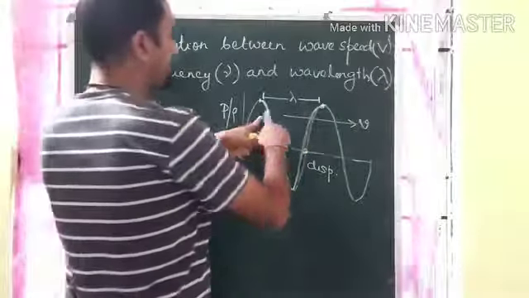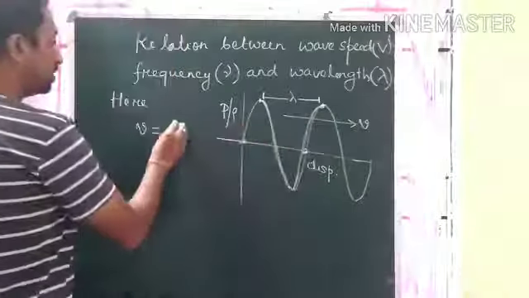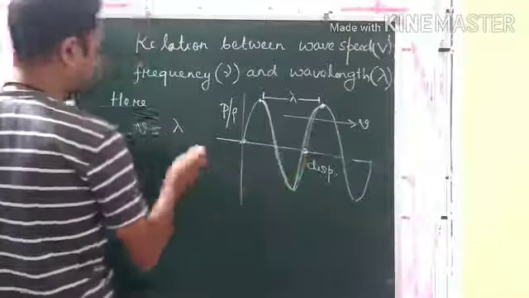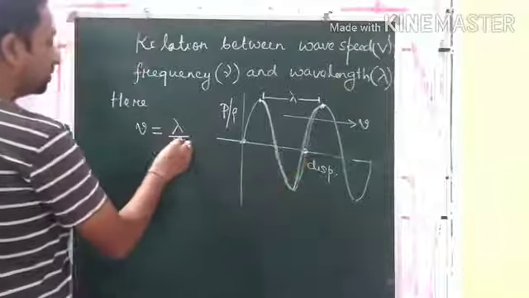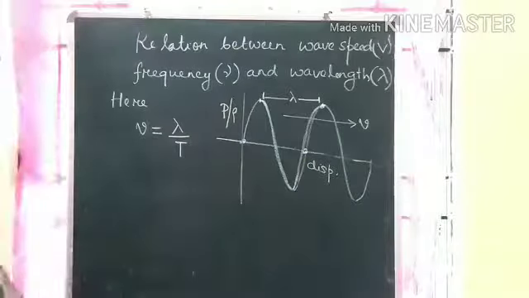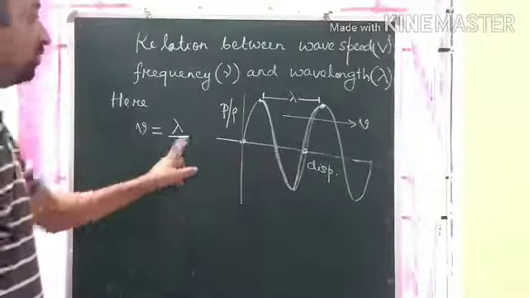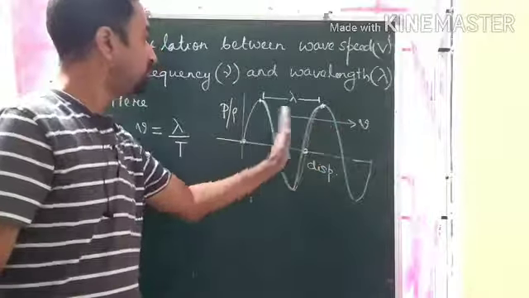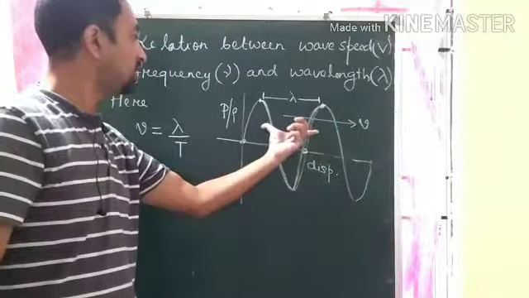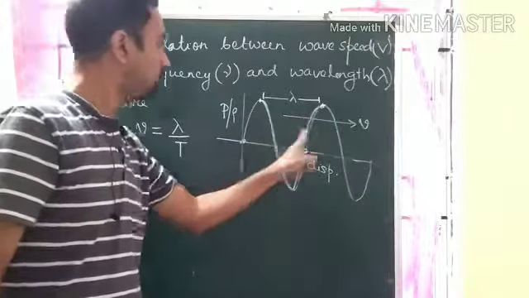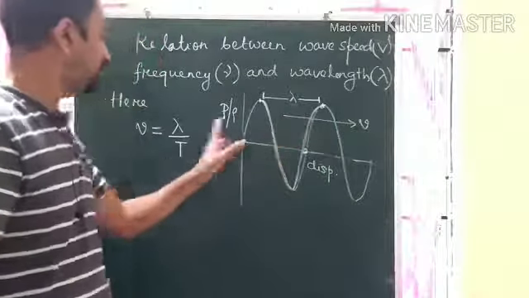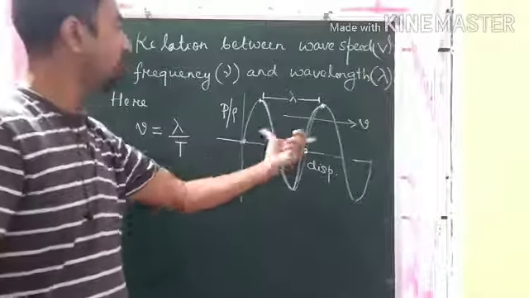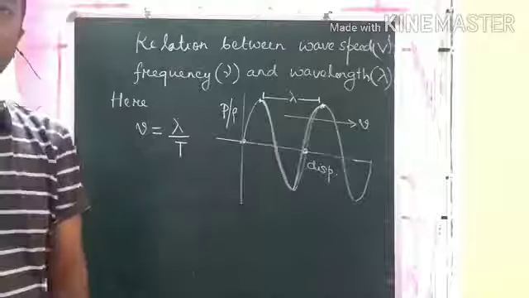The distance covered is lambda, and the time taken is capital T. So the velocity of the sound wave between these 2 points: the distance covered by the wave is a wavelength, lambda, divided by the time interval between these 2 points, which is the time period.